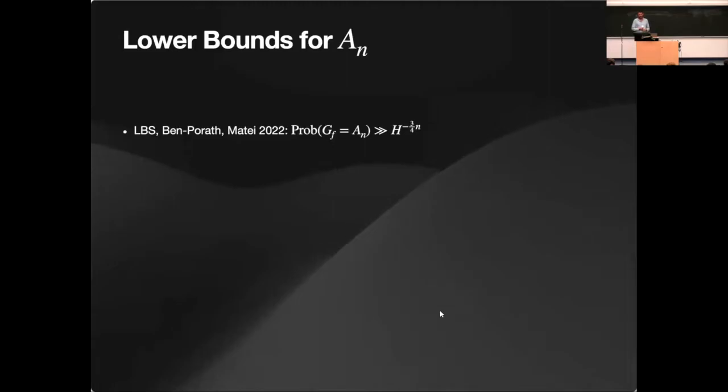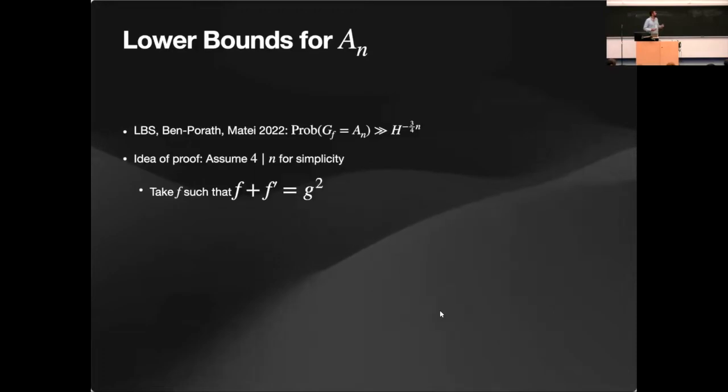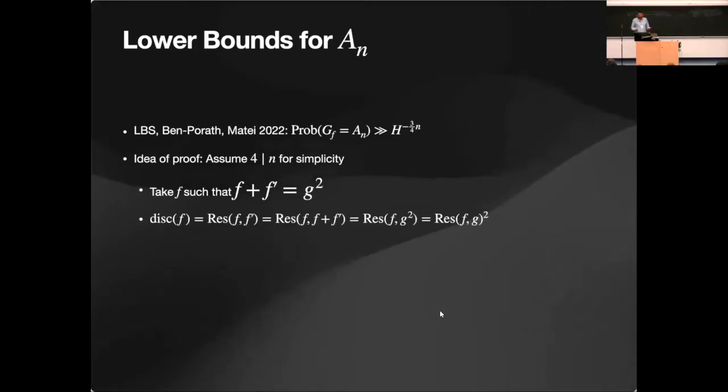We show that the probability is at least h to the minus 3 over 4n. And the idea of the proof is very, very simple. I take n equal to 0 mod 4 just for simplicity. And then I just take polynomials that satisfy this equation. So I'm taking polynomials f such that f plus f prime is a square. Okay, this is a simple symmetry. Why are they so good?